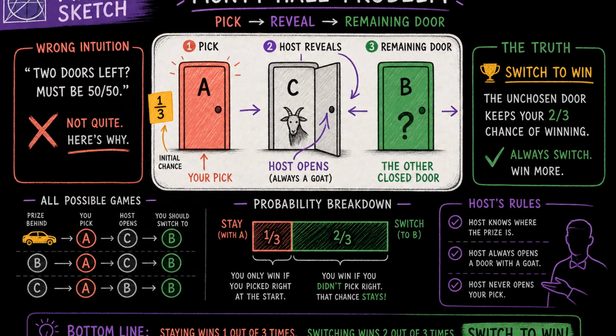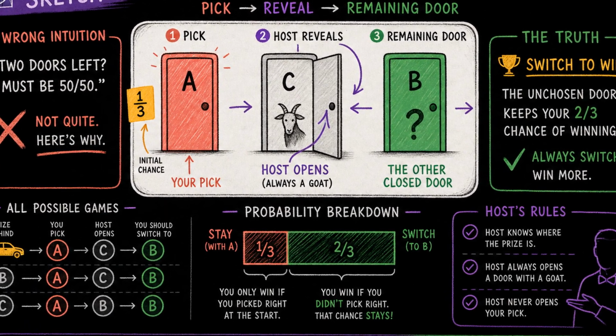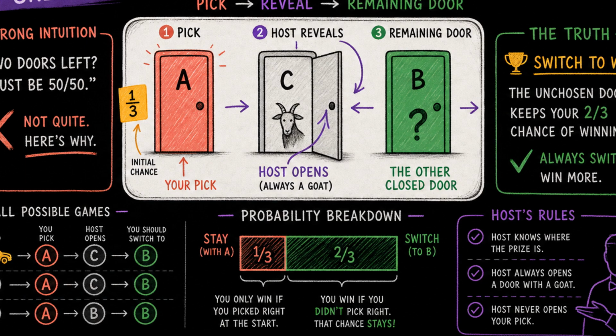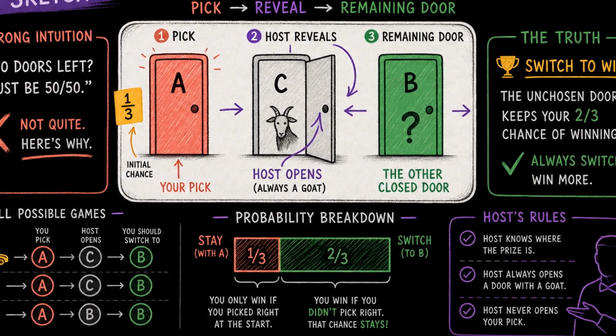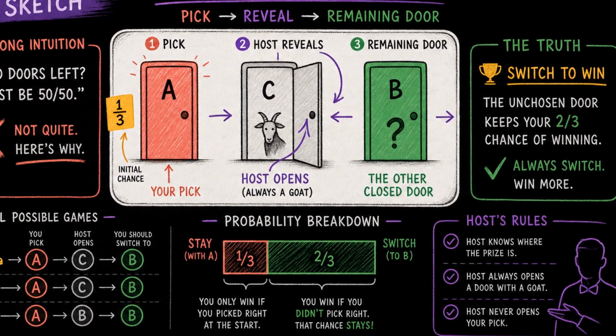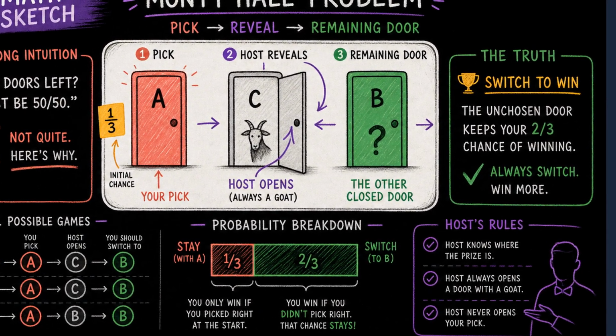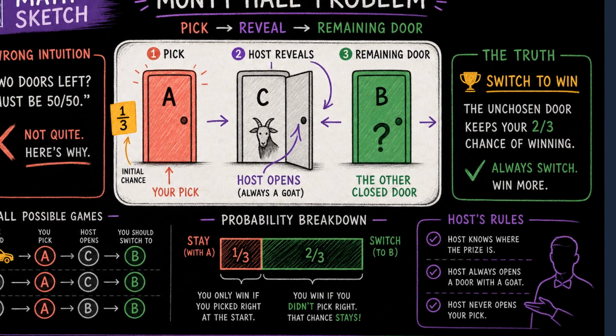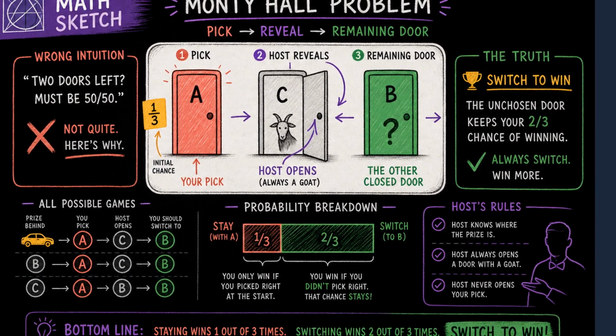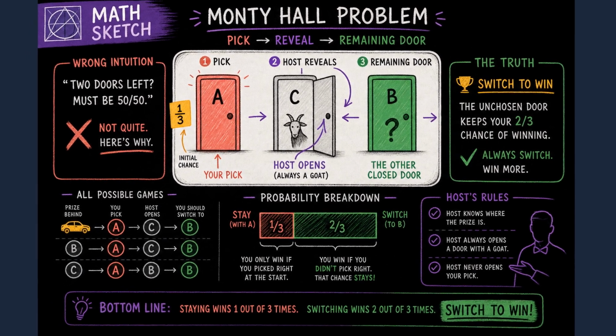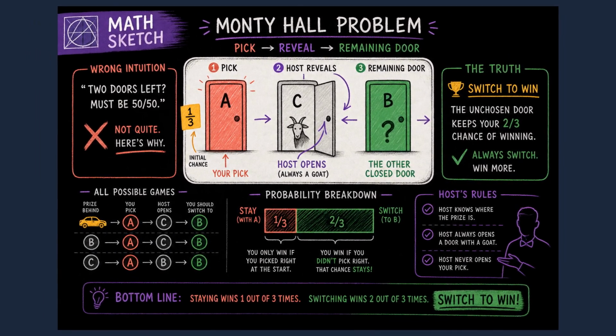You choose door A. The host always opens an empty door you did not pick, say door C. That action is not random. The host uses knowledge. Your initial choice still has a 1 in 3 chance of being right. The host's reveal transfers the remaining doubt to door B. The question is where the 2/3 went.